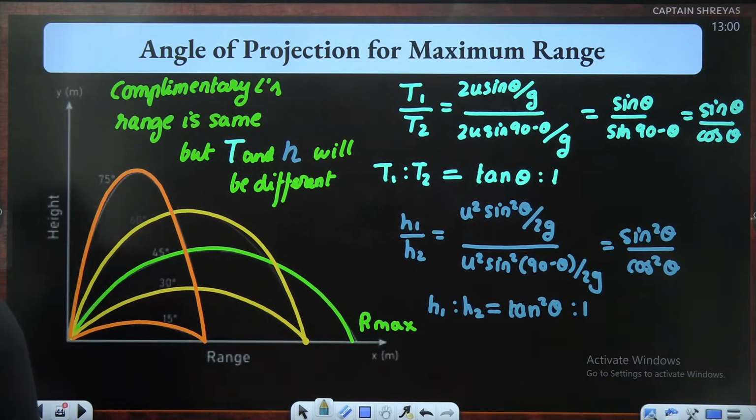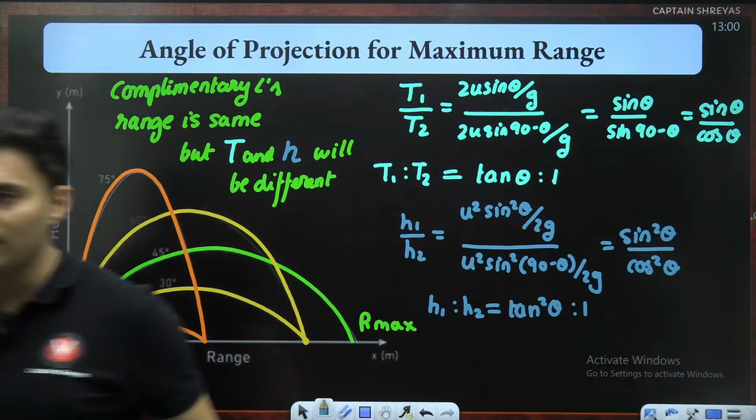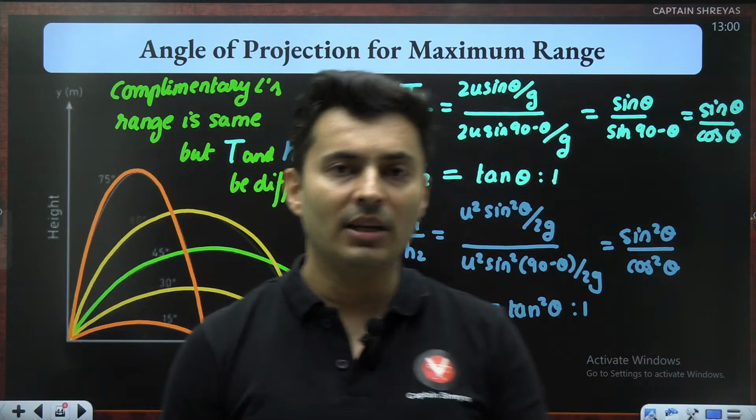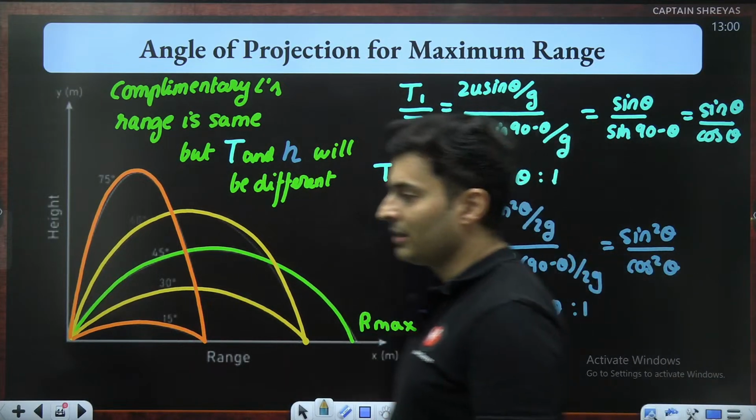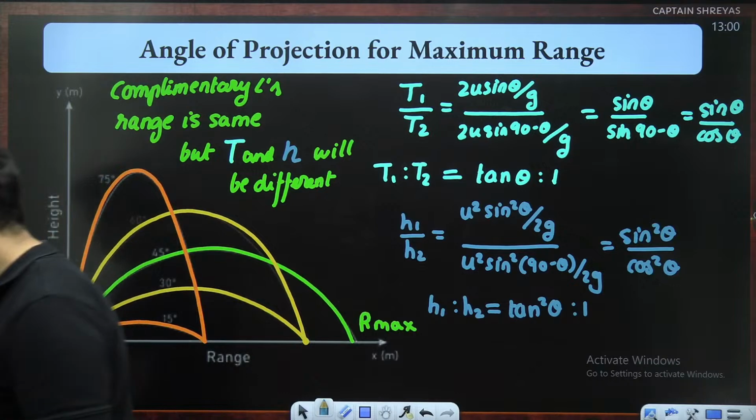Is that okay, everyone? So these kinds of questions may be asked in your NEET. You might see some questions: find the ratio of the times for the same range, find the ratio of the heights for the same range. So that ratio will be either tan theta is to 1 or tan square theta is to 1. Should you remember it? No.